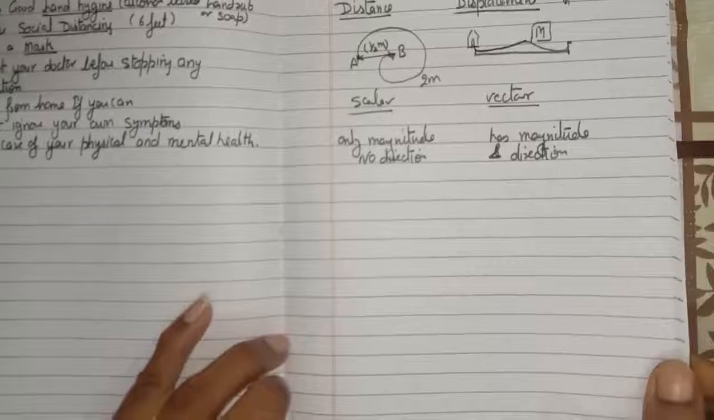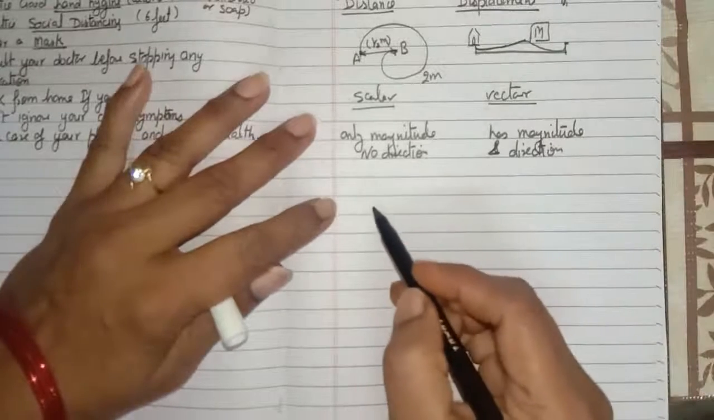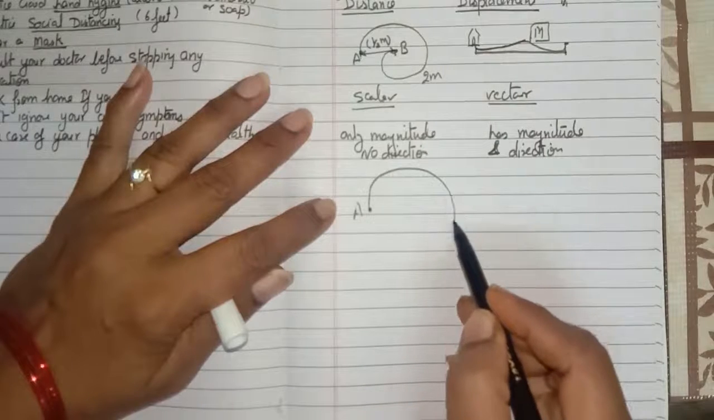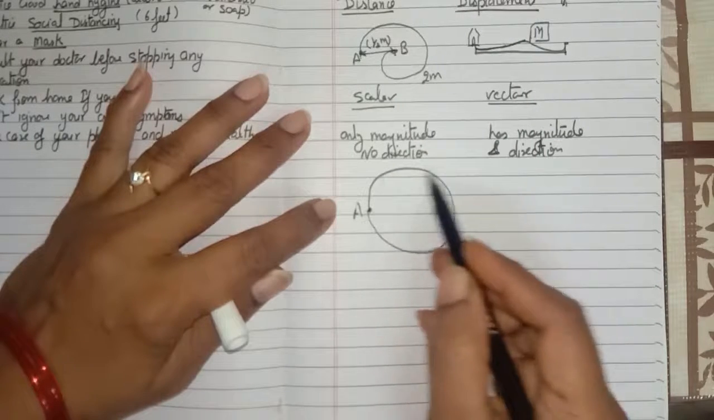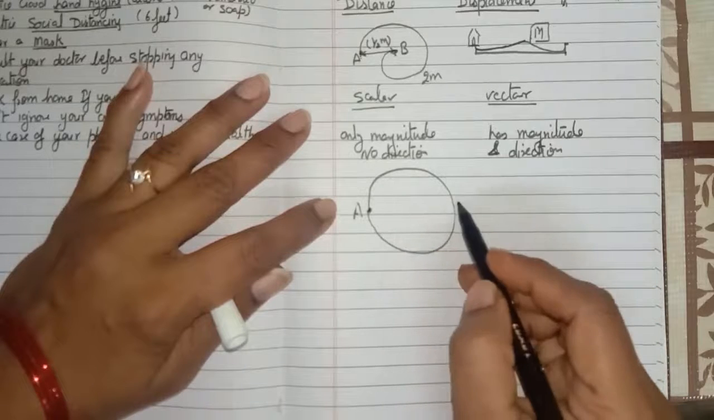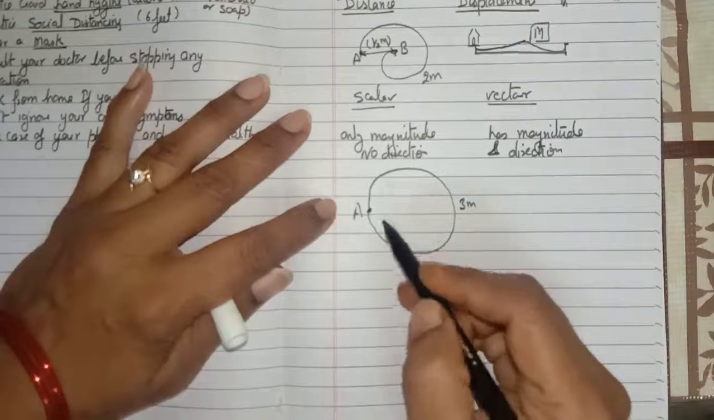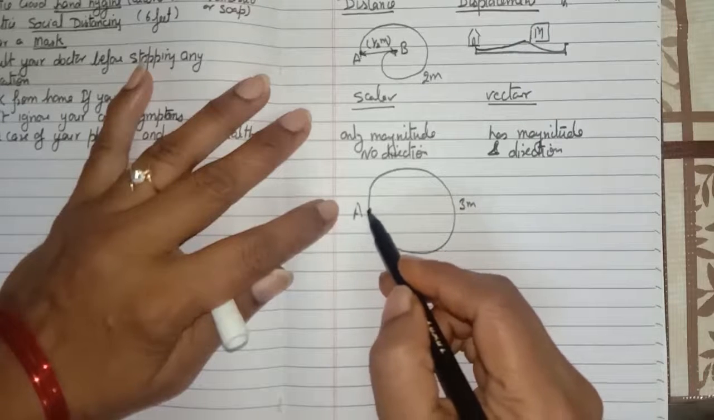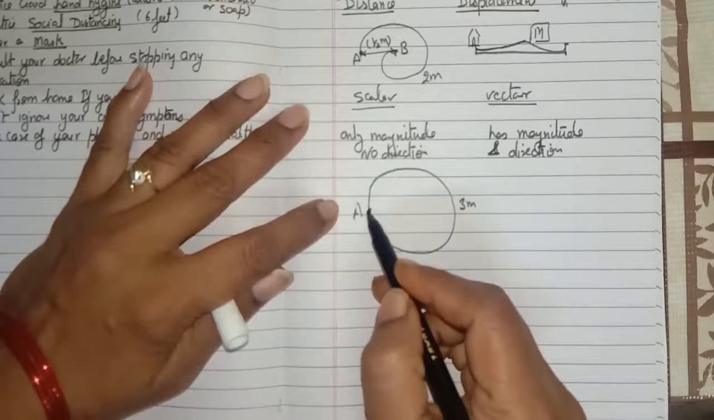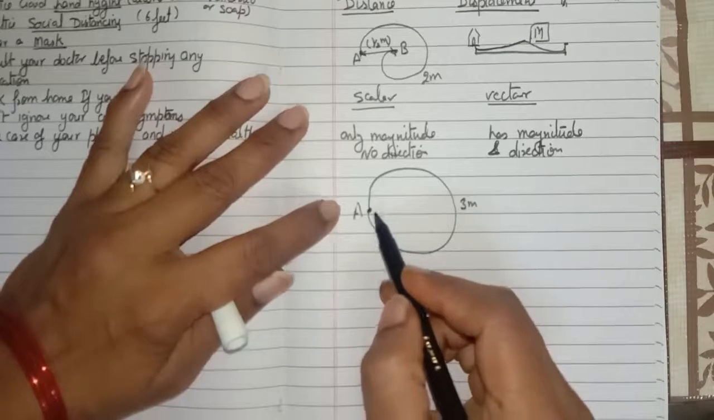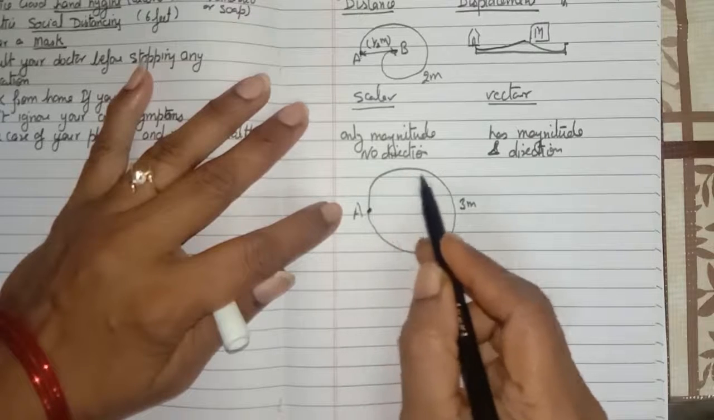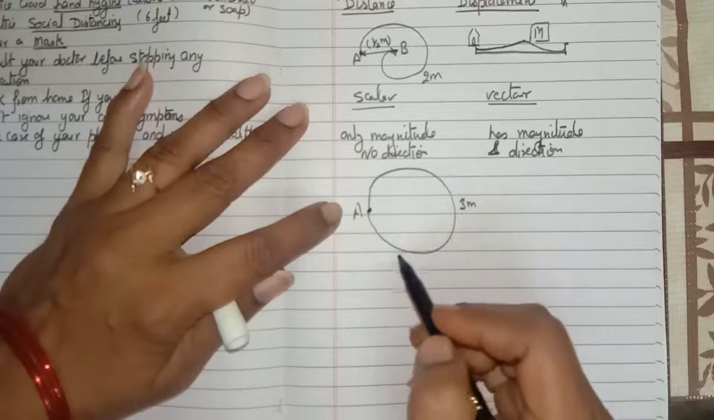Now, for example, you are moving in a circular path. You start from here, and after traveling a distance, it can be anything, like 3 meter, 5 meter, anything. So you start from this point A, and after moving in a circular path, again you reach the point A. So in this case, the distance traveled by you is the total length of this circle, or we can say it is the circumference of the circle.